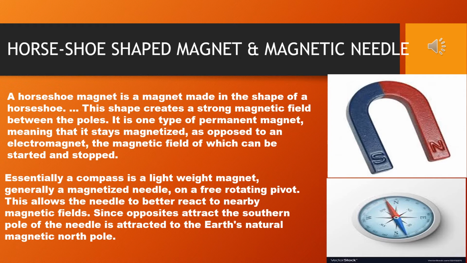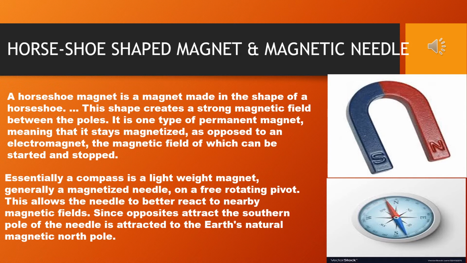A compass is a lightweight magnet, generally a magnetized needle on a free rotating pivot. This allows the needle to better react to nearby magnetic fields. Since opposites attract, the southern pole of the needle is attracted to the Earth's natural magnetic north pole. In the first paragraph I have discussed the horseshoe-shaped magnet, but in the second paragraph I have discussed the magnetic needle. That means another type of artificial magnet.